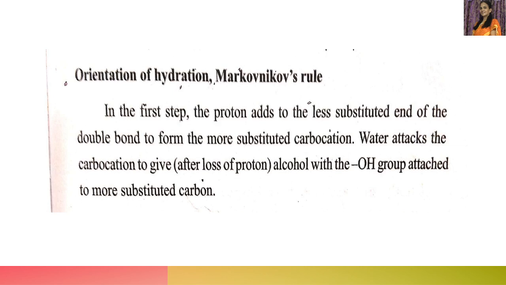So the hydrogen of water first attacks the carbon at the less substituted end of the double bond. Then once that carbocation is formed by the addition of H plus, in the next step, water attacks the carbocation to give the alcohol. That is where the OH group will be attached to the more substituted carbon. So this is about the orientation.